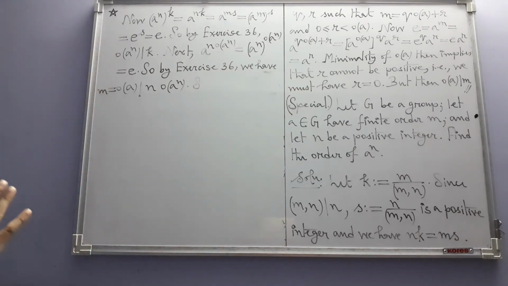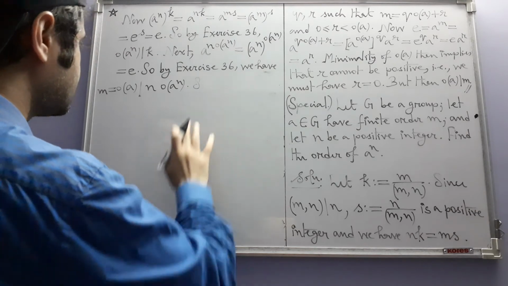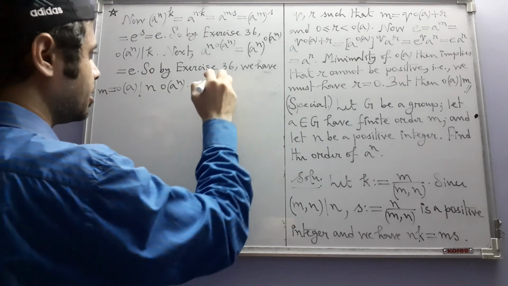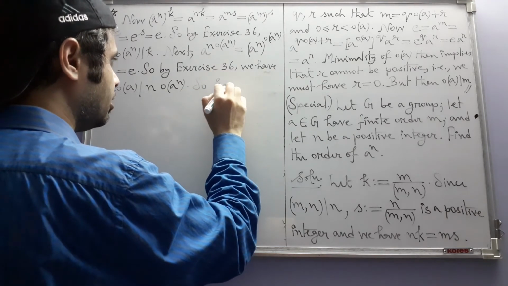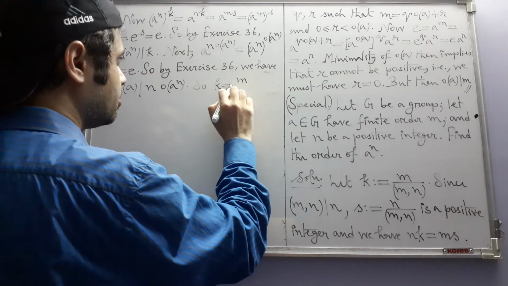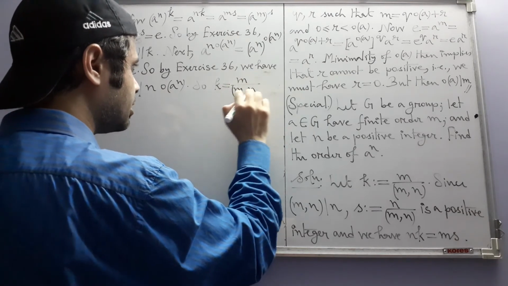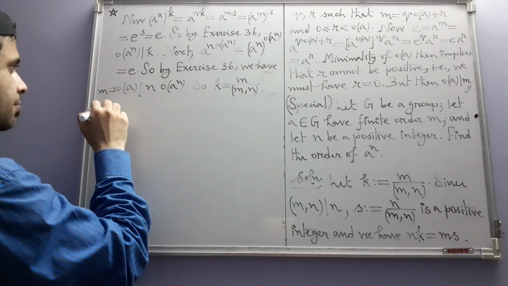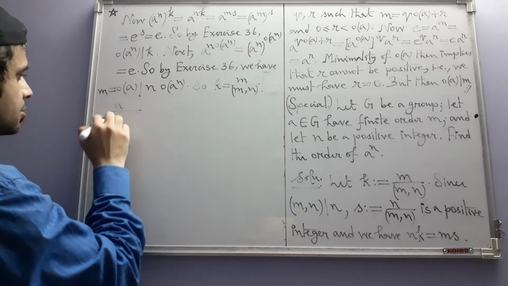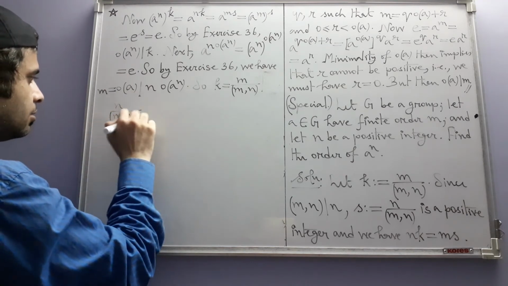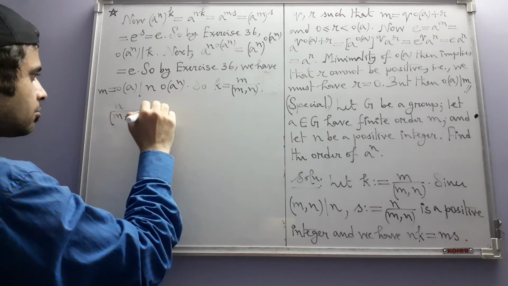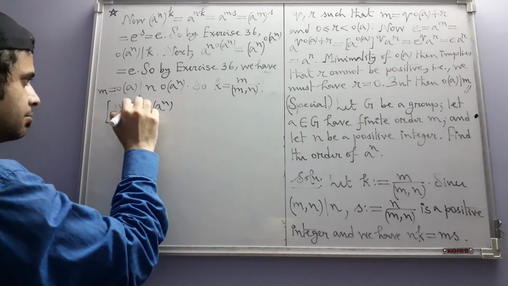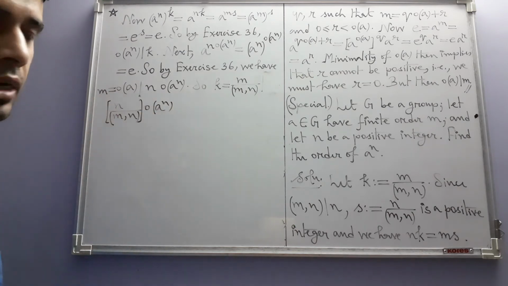That means if m divides this integer, then k, which is equal to m divided by GCD of m and n, this is also an integer, will divide n divided by GCD of m and n times order of a to the power n.